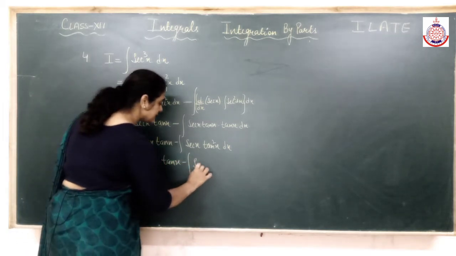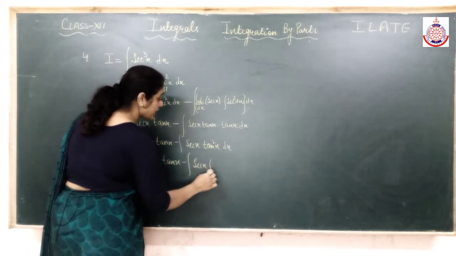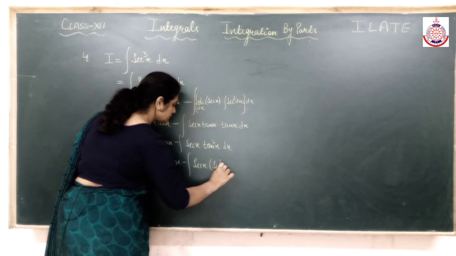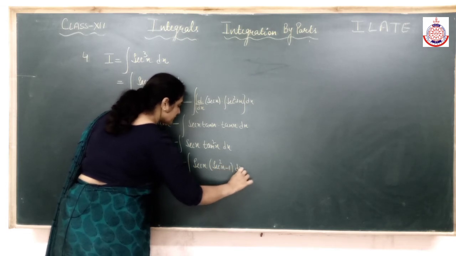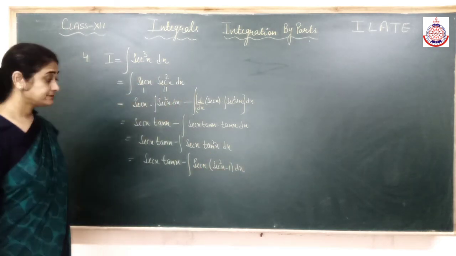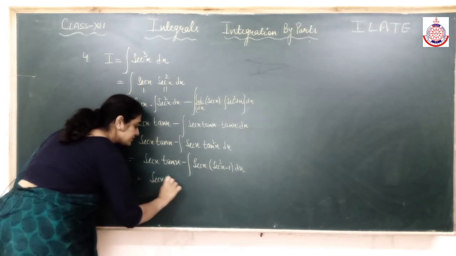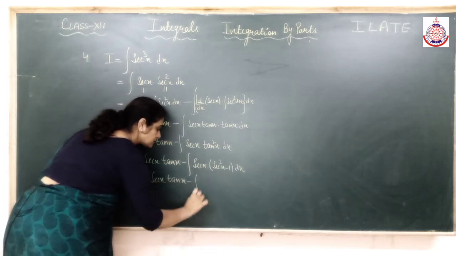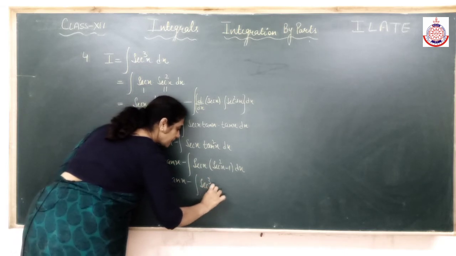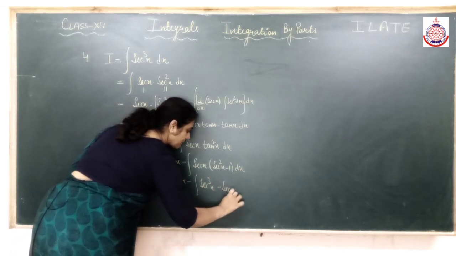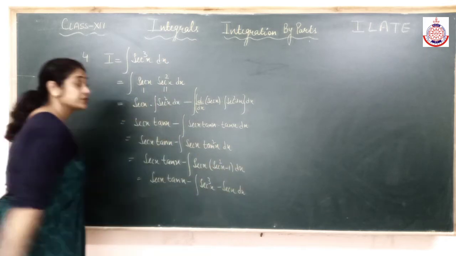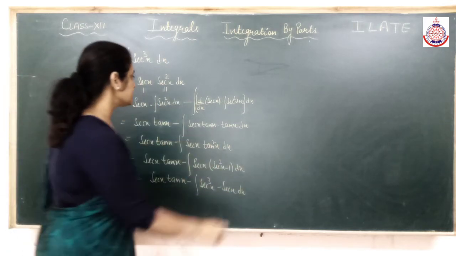Can I write this tan square as secant square x minus 1? Multiply inside and write in separate integrals.